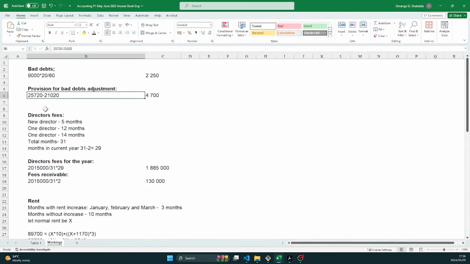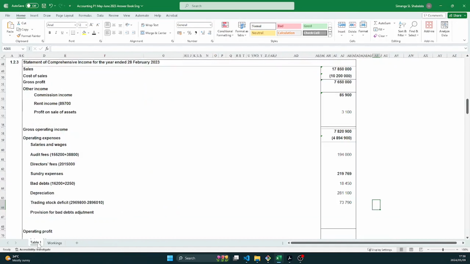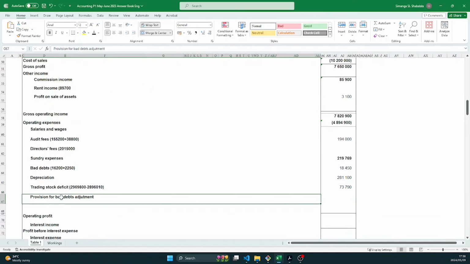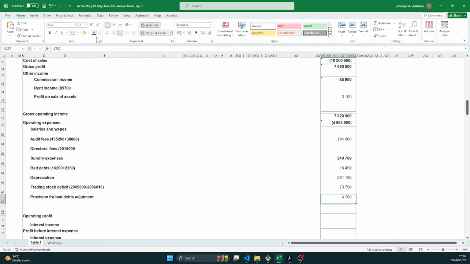Let's see how we calculated that. So the new one, 25,720 minus the old one, 21,020, that gives us 4,700, right? So that will be our adjustment there of 4,700, right? So remember, provision for bad debts, it reduces our debtors control or our trade receivables.